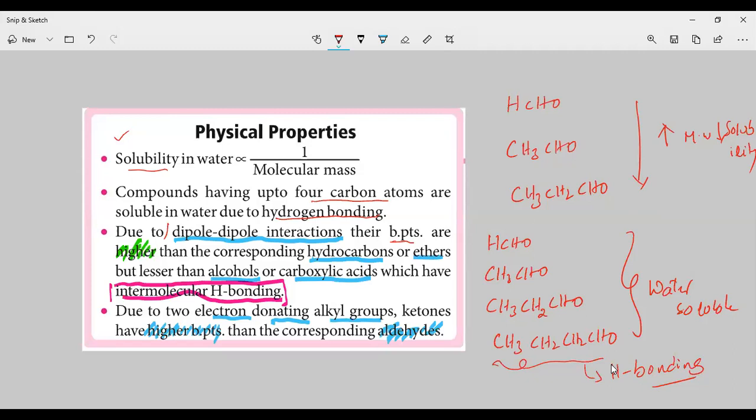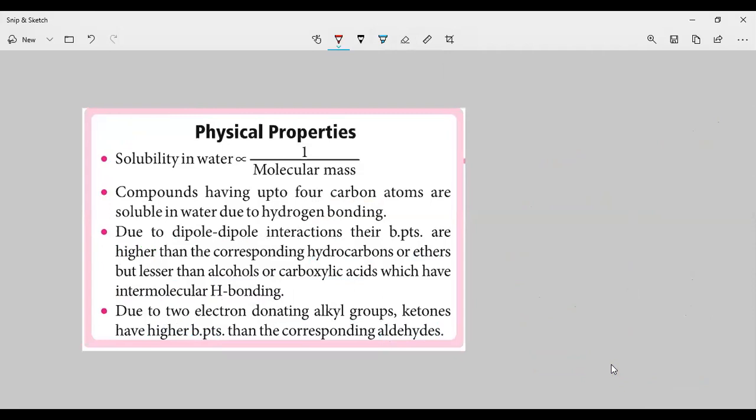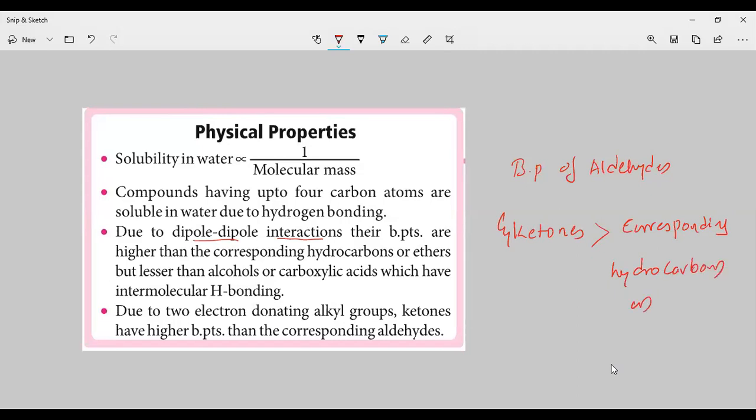The third point is about the dipole-dipole interactions. Because aldehydes and ketones have dipole-dipole interactions, the boiling points of aldehydes and ketones are greater than the corresponding hydrocarbons or ethers of corresponding weight.